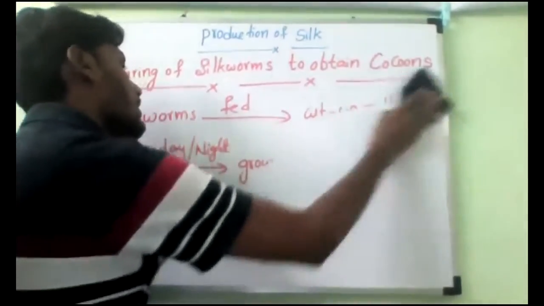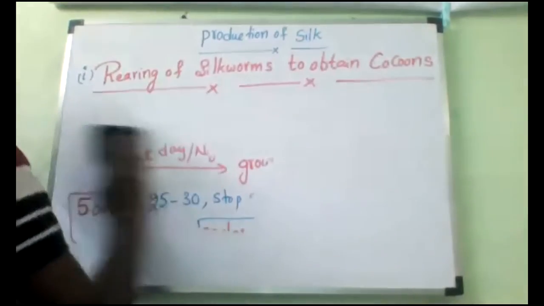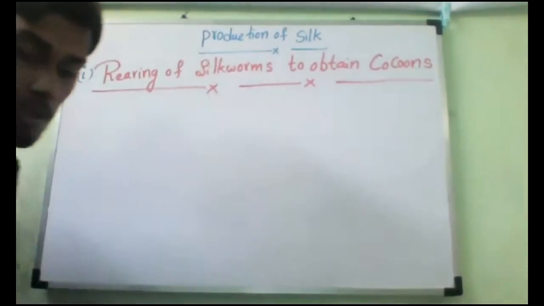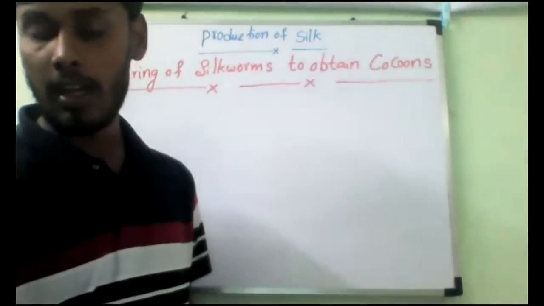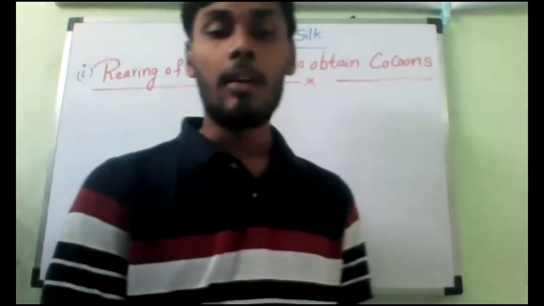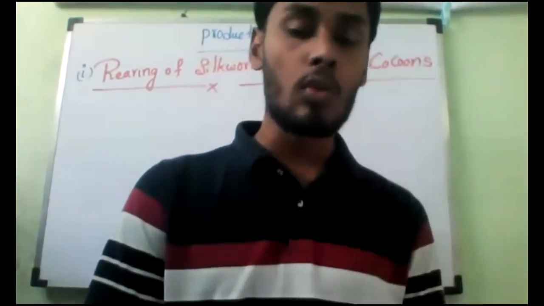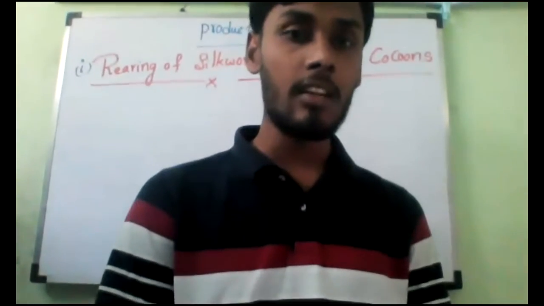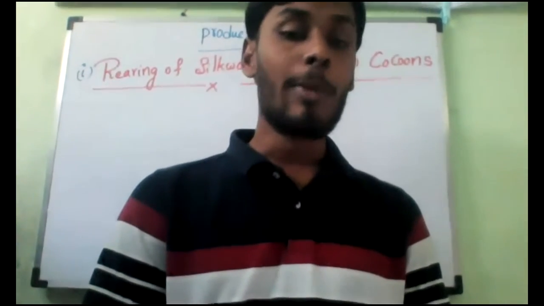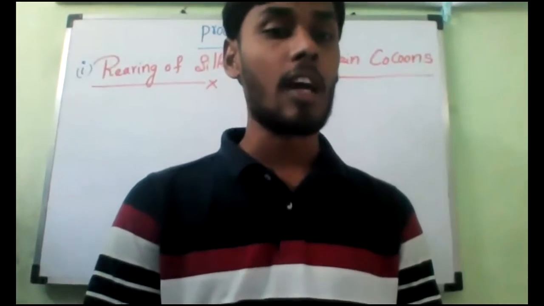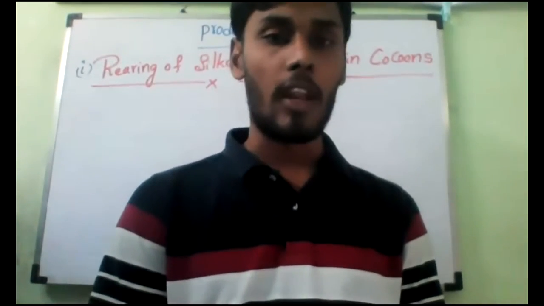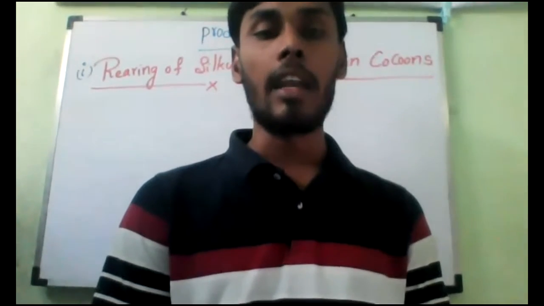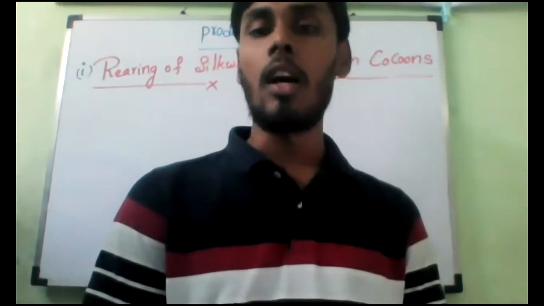Now, I will show you these 3 pictures. Laying of eggs, converting into caterpillar or larva or silk moth. Later, formation of the cocoon. And inside the cocoon, it will turn into which stage? Pupa stage. If not killed at the pupa stage, it turns into the butterfly. Again butterfly, again egg, again larva.